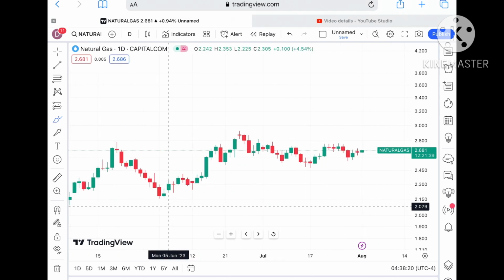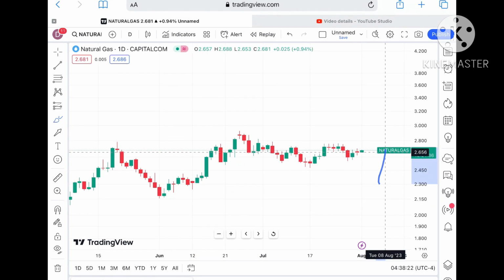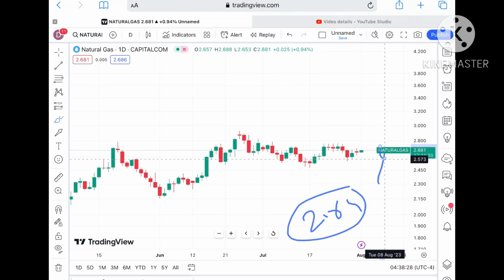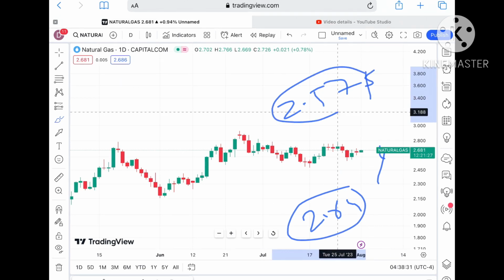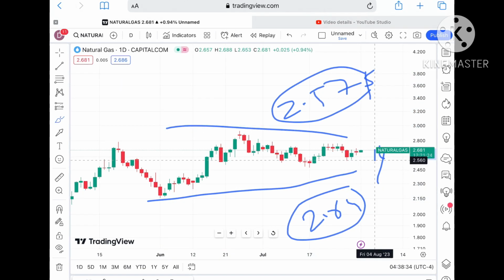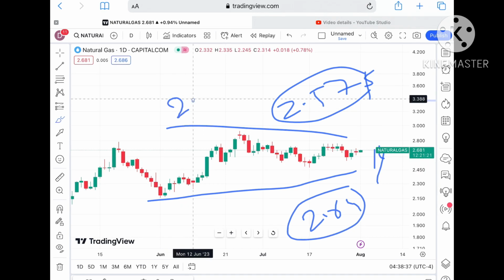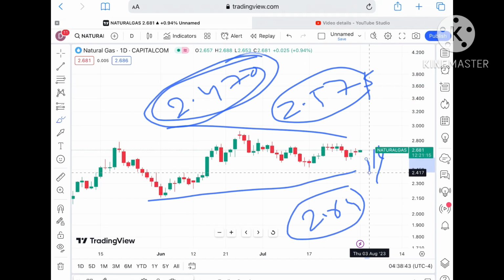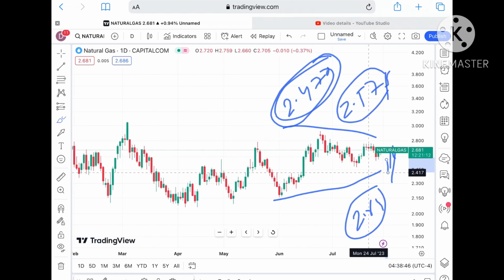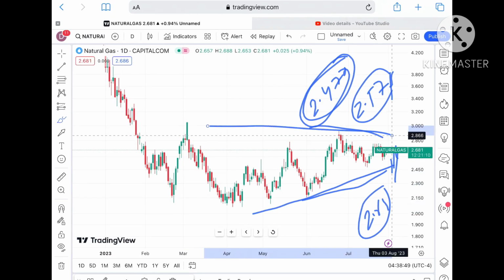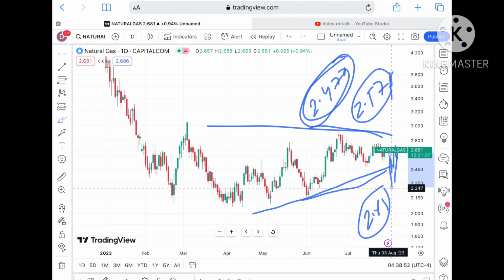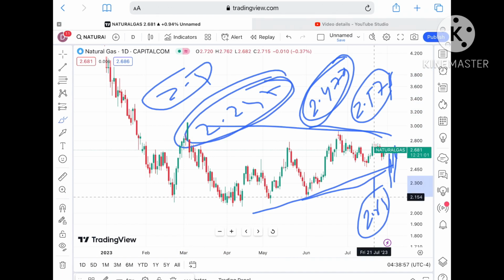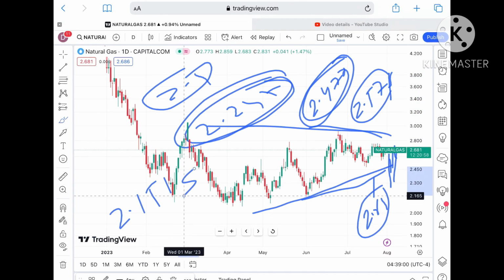But suppose the price doesn't sustain. It will move back towards a level of $2.64, and if it moves further down, then a probability of touching 2.57 is there. So there is a pattern forming. Once it starts falling below 2.57, a probability of touching 2.407 is there, and as soon as it breaks this zone, chances of falling further down towards a level of 2.17 can be seen. Then the pattern will break downside, and chances of touching 2.247 are there. After 2.4 we can see a level of 2.247, and then further down towards $2.151.